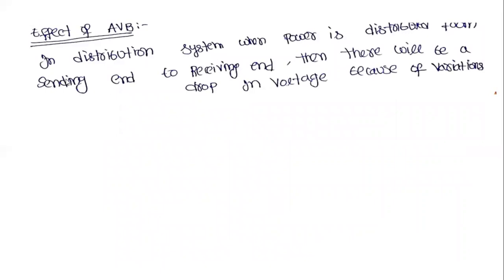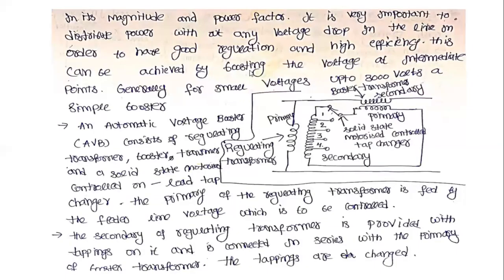Next, what are the main effects of AVB? That means the automatic voltage boosters. Okay, in the distribution systems, when the power is distributed from the sending end to the receiving end, then there will be a drop in the voltages due to the variations.